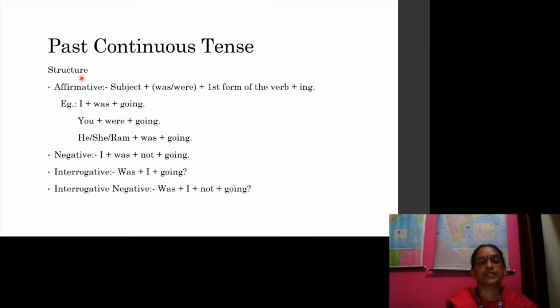In past continuous tense structure, in affirmative sentence, subject plus was or were plus first form of the verb plus ing. Example, I was going. You were going. He was going. She was going. Ram was going. In negative sentence, I was not going. In interrogative, was I going? In interrogative negative, was I not going?